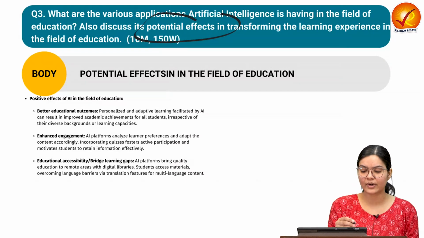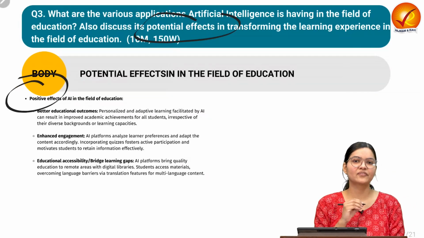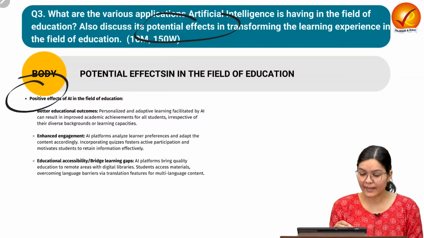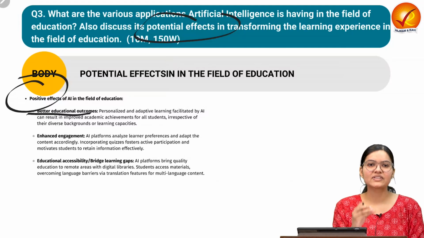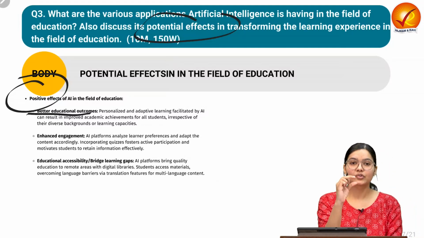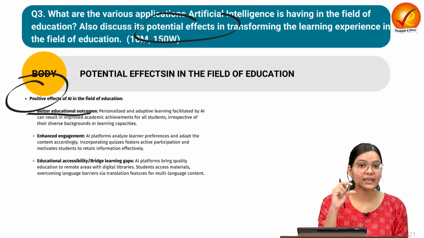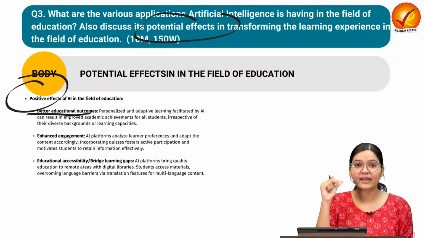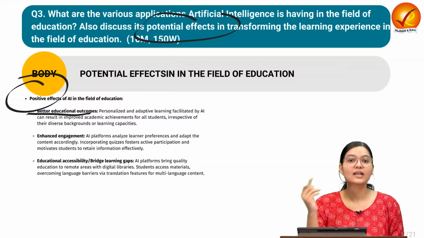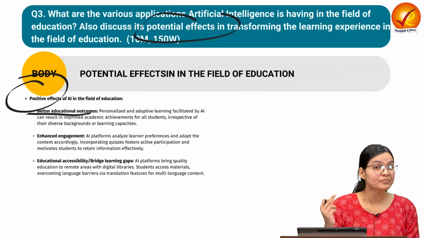So let us first try to understand what positive effects the field of AI is having. Better educational outcome. As we have seen, the programs are tailor-made, so it can improve the quality of learning of a student. It can improve the learning ability of a student, thus the outcome of a student's learning can be enhanced.